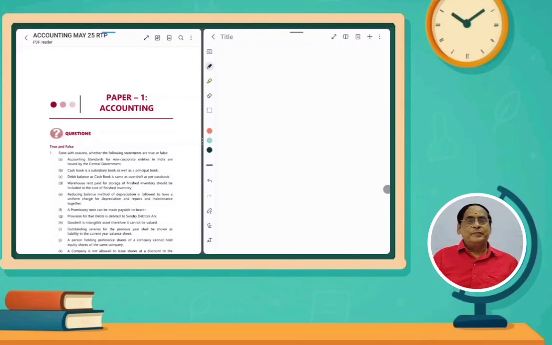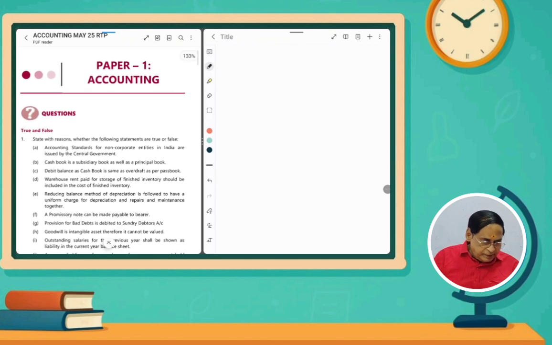My dear students, today let's discuss RTP for CA Foundation on accountancy paper for May 2025. We will see one by one. The first question is true or false. State with the reasons whether the following statements are true or false.